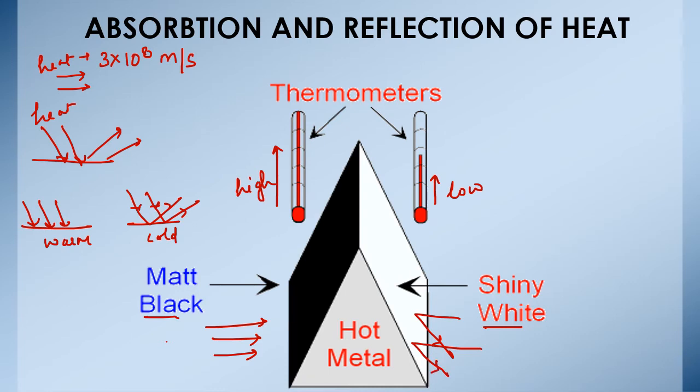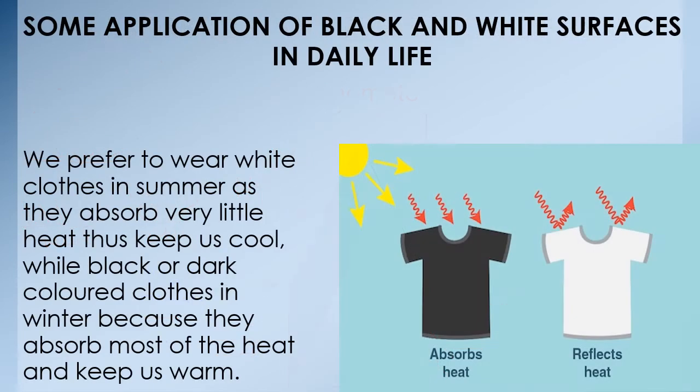Now let us discuss some applications of black and white surfaces in daily life. We prefer to wear white clothes in summer so that most of the heat can be reflected, keeping our body cool, while in winter we wear black or dark colored clothes because they absorb most of the heat, thus keeping our body warm.